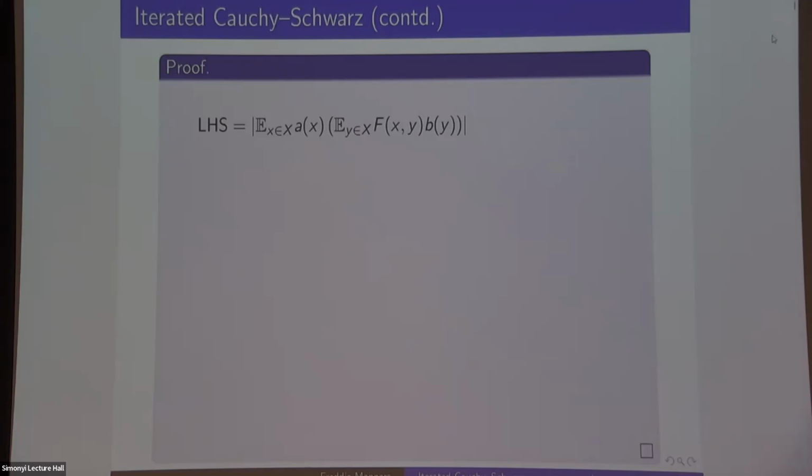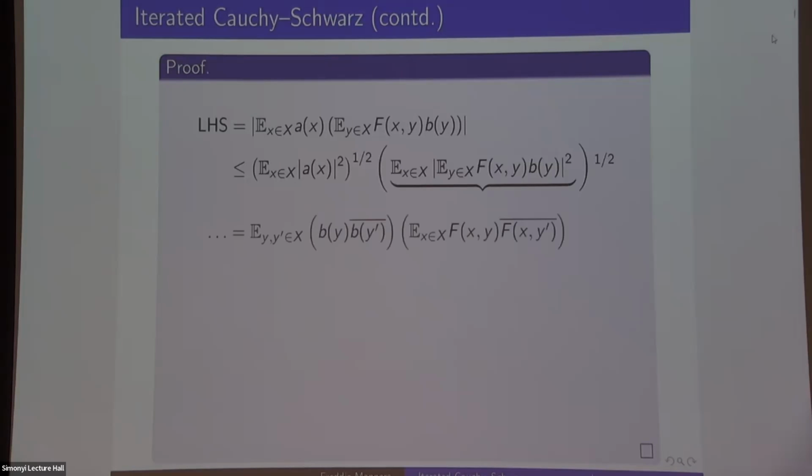Then you can think of this as the inner product of a(x) with this other strange function of x, and then apply the Cauchy Schwarz inequality, and you'll get the L2 norm of a and the L2 norm of this other strange thing. We can ditch this left bit because this is at most 1 and just focus on the right bit. If you expand this out and then rearrange it, you get an expression that looks like this. I've doubled up the y. I now have a y and a y prime, 2 copies of b, 2 copies of f.